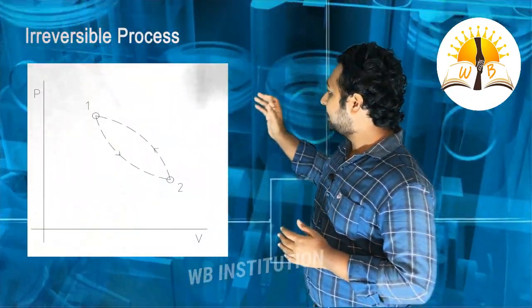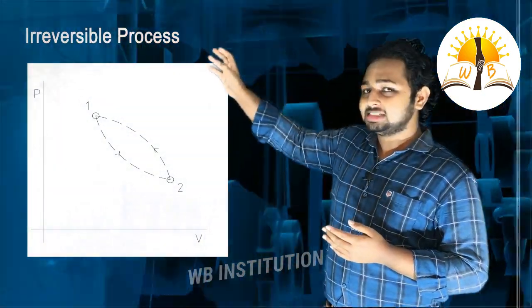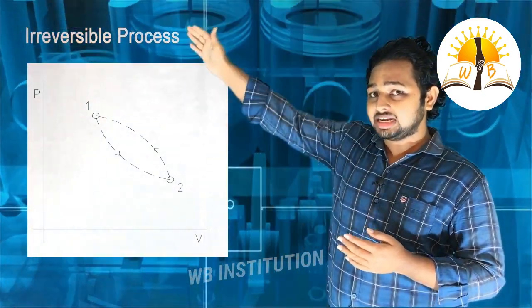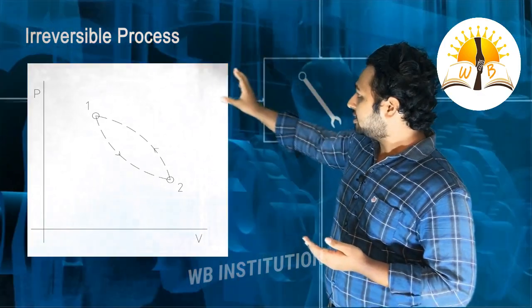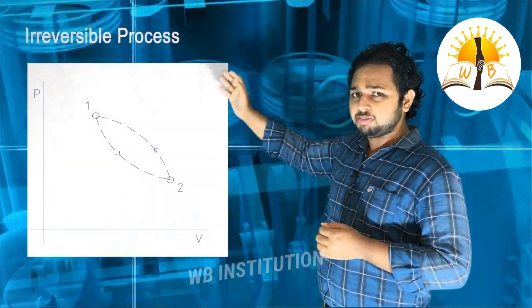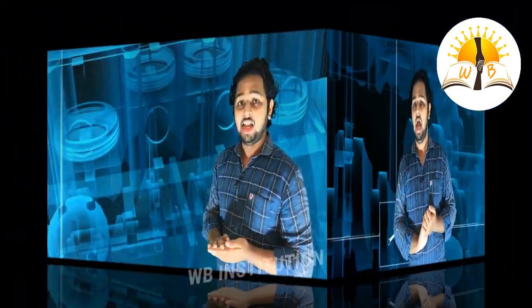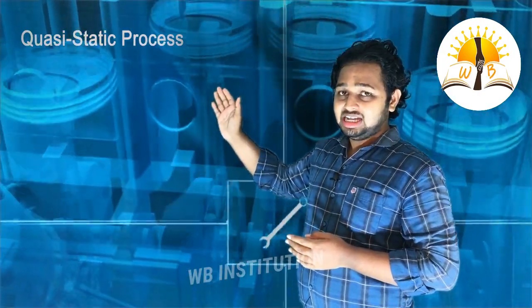And the next one is, there will be some damage in the universe when this process happens in the forward and also in the reverse direction. In this irreversible process, we can see friction generated in between the processes. This is about the irreversible process. Now we see the quasi-static process.